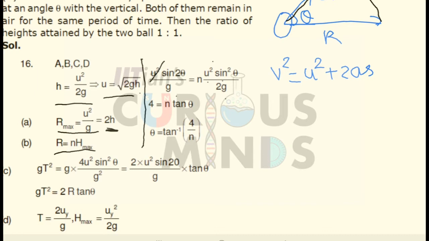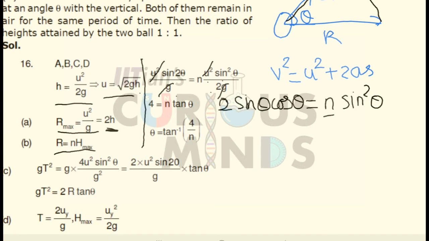Let us see the second statement. If the angle of the projection for a projectile motion whose range r is n times the maximum height is tan inverse 4 by n. So over here the range, let us see the next point. If the range is equal to n times the maximum height, then what is the formula of the range? U square sin 2 theta by g. For the maximum height, it is equal to u square sin square theta by g. U square and u square will get cancelled out, g will get cancelled out.